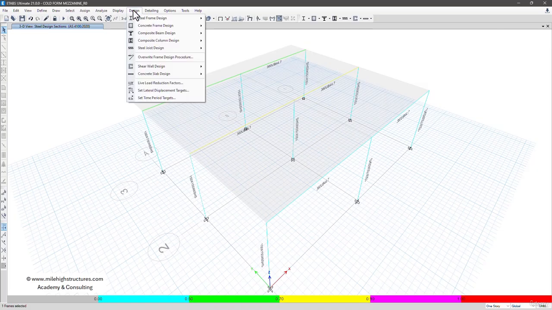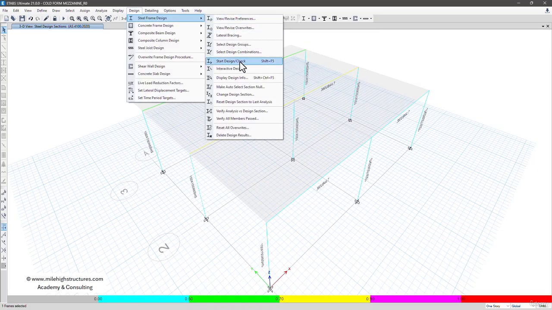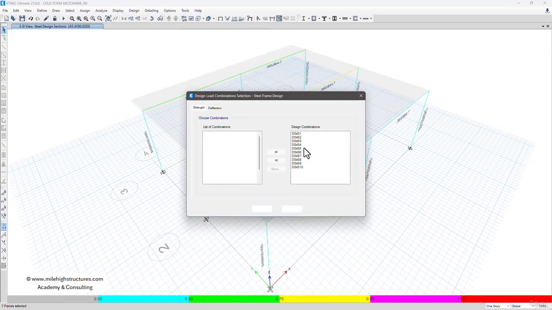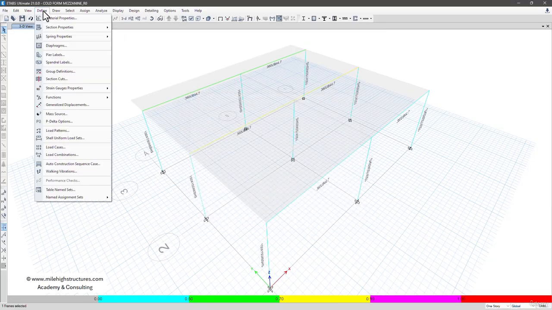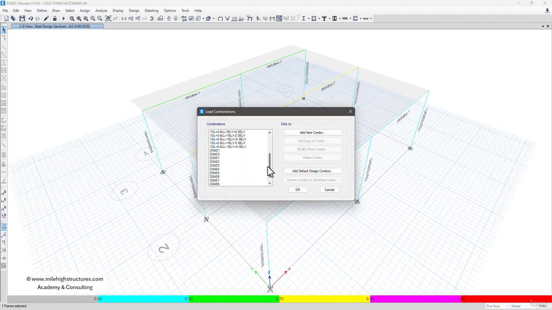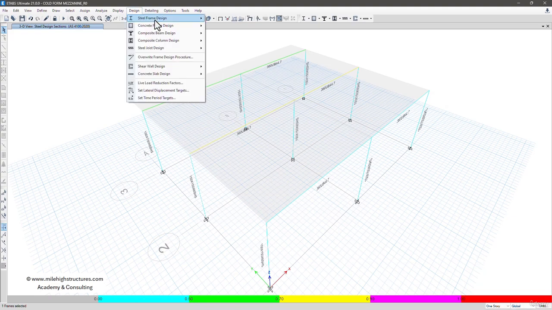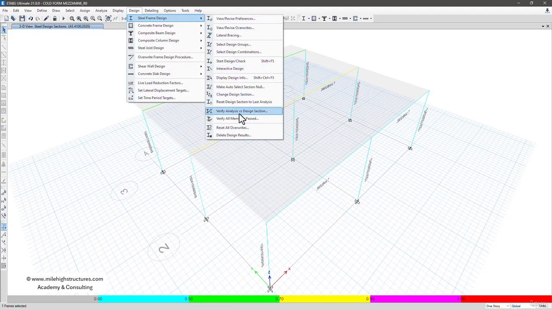There's one more thing that we do need to do. We need to go to steel frame design and select design combinations. In here we need to ignore these load combinations that are automatically generated. So we can go to the define load combination and then simply delete these load combinations. Click on OK. We can again go to the design, steel frame design, and select design combinations.